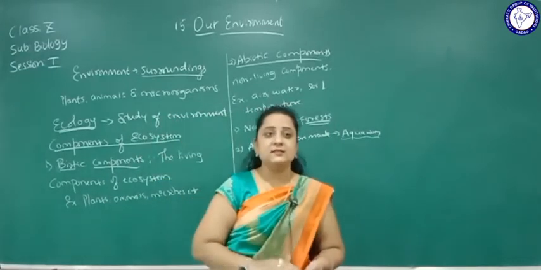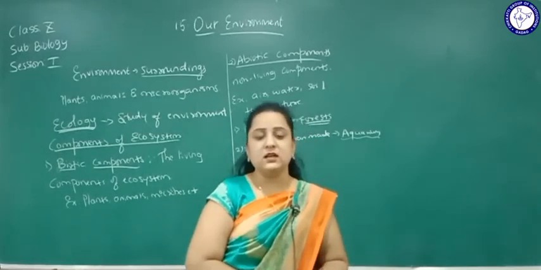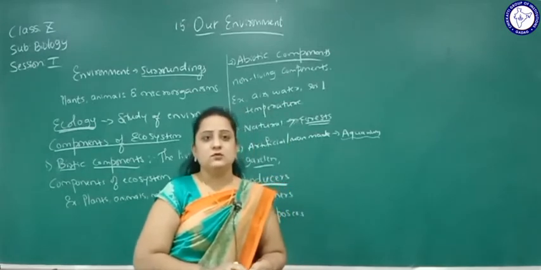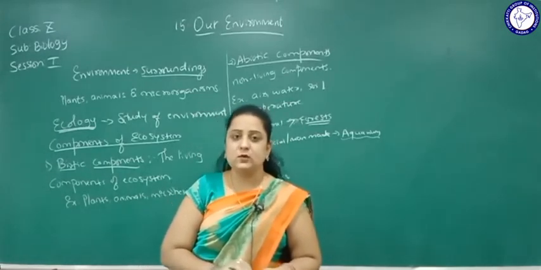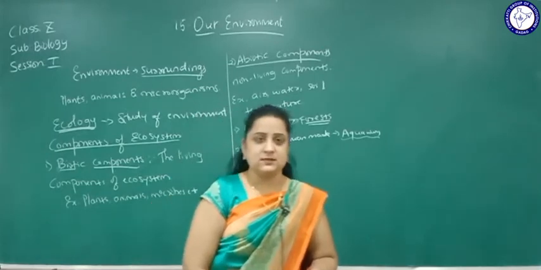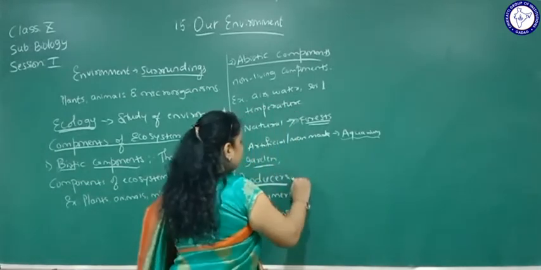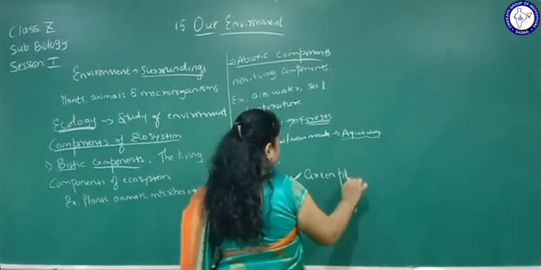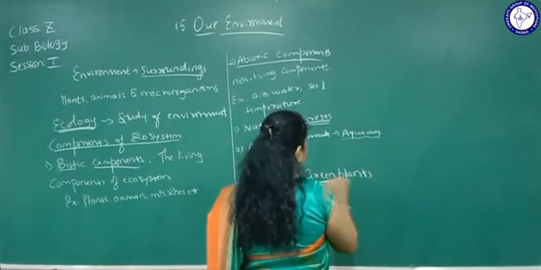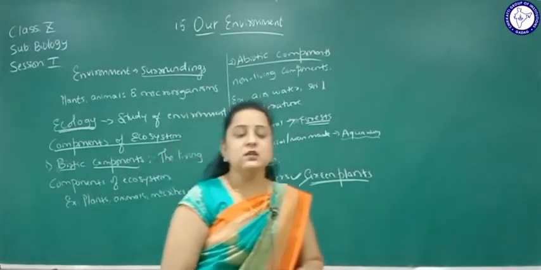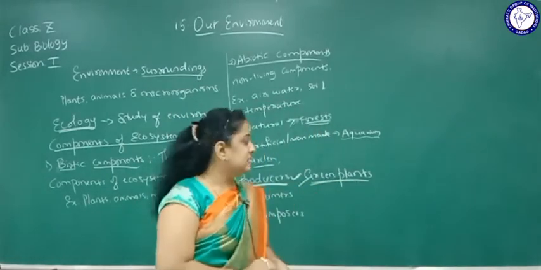There are three categories in the ecosystem: organisms are classified into producers, consumers and decomposers. All green plants in the ecosystem are coming under the category called producers. Why are they called producers? Because they are producing food, and they produce food by a process called photosynthesis.